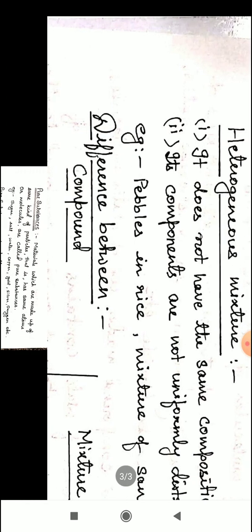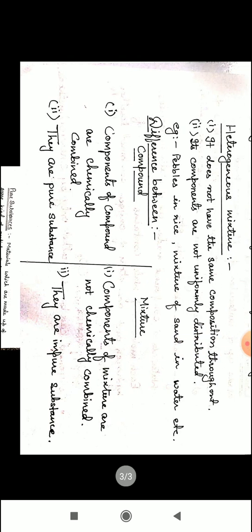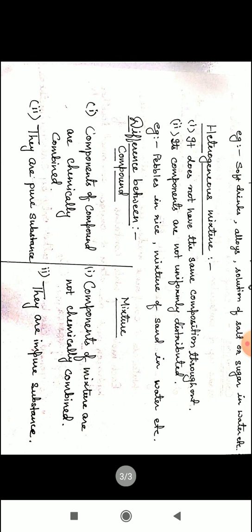Now, children, we should recapitulate the difference between compound and mixture. What is the difference between compound and mixture? Components of compound are chemically combined.